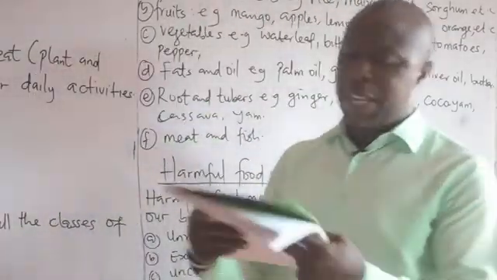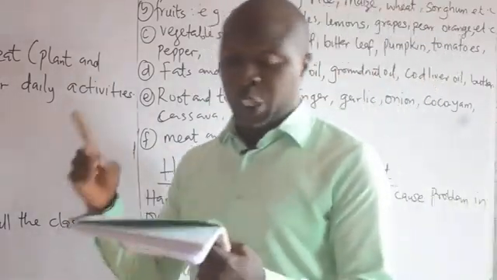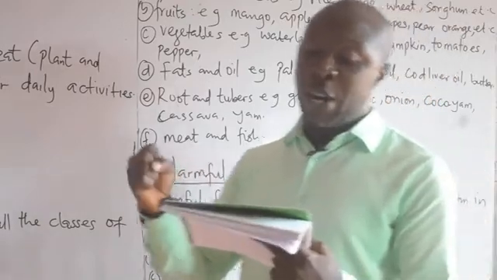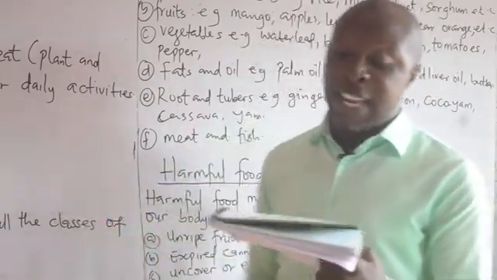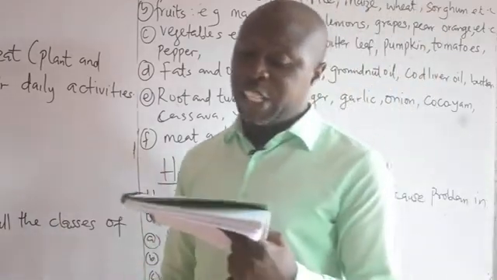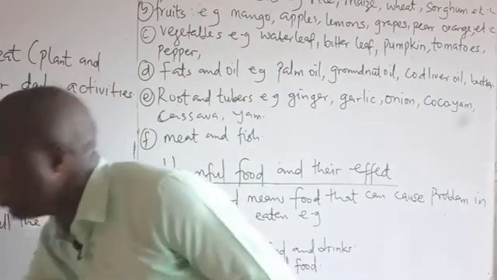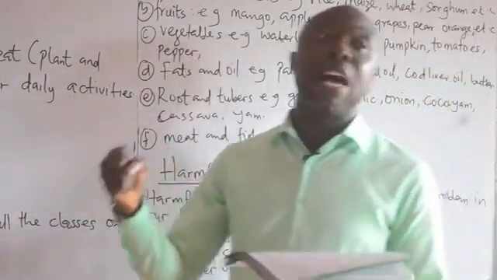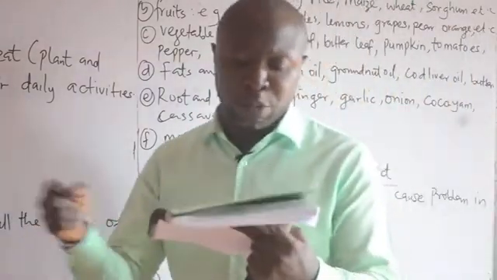We also have the mineral salt. This class of food contributes to the growth of strong bone and teeth. Minerals are found in small quantities in food like vegetables, fish, bones, crayfish. The essence of mineral salt is that it makes our bones to be what? Strong. It makes our bones to be strong.